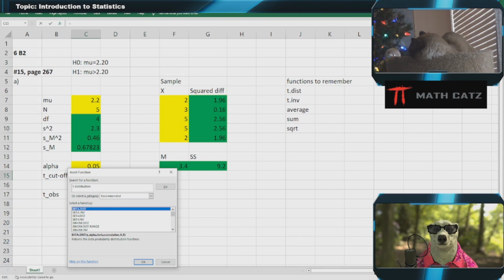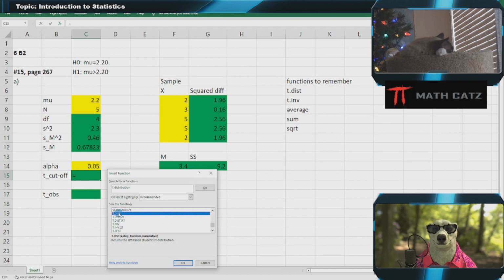Search or go. And yes, there's a bunch of other things here. I'll look through my list, look for t-distribution. They're alphabetized, so I want to go down to t-distribution. Now there's a couple of them. I have the left-tailed, two-tailed, and right-tailed. Now, it doesn't really matter. If you want to be consistent, you can just use that one and make your own adjustments for the alpha and realize this is always sweeping it from the left. And so that's fine. You don't have to mix things up too much.